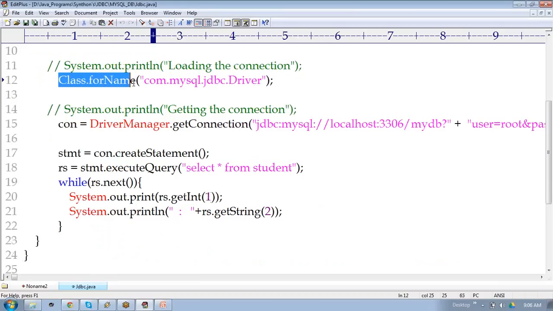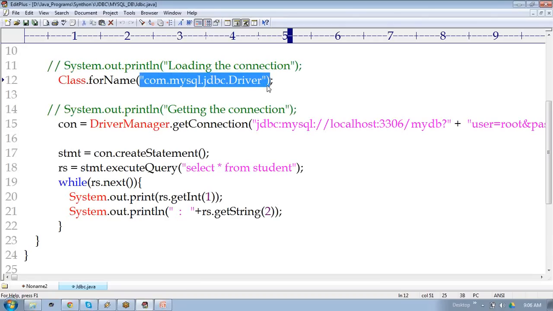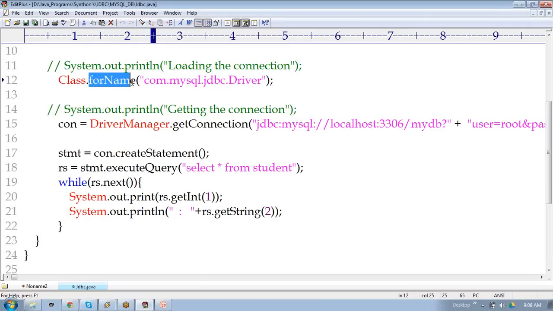Look at this. Are you able to see Class.forName? Here we are giving what is called the driver name. What is this one? It's the driver name for MySQL: com.mysql.jdbc.Driver. We are informing this driver name to Java by using the method called forName. forName is a method. But where does forName exist? forName exists in the class Class, with a capital C. Because it is a static method, we invoke it through the class name.